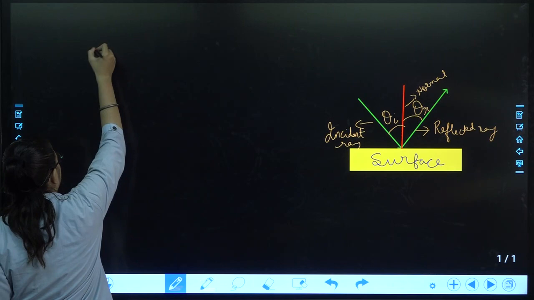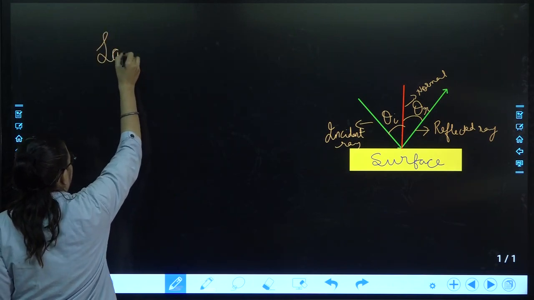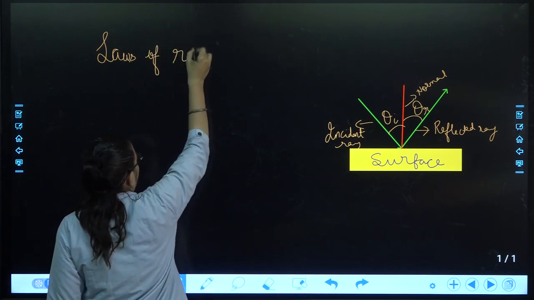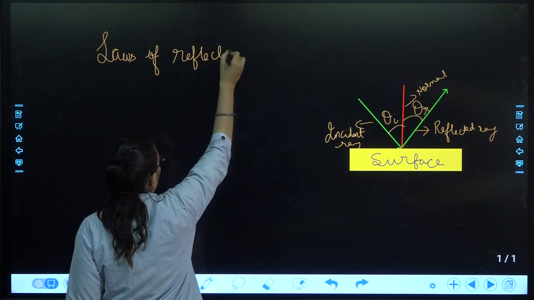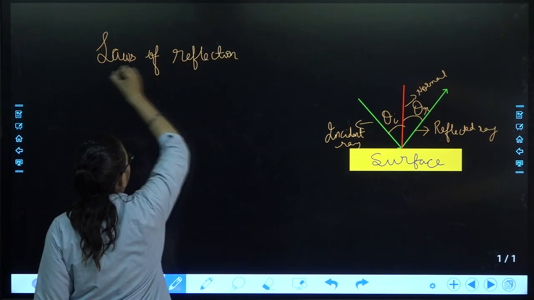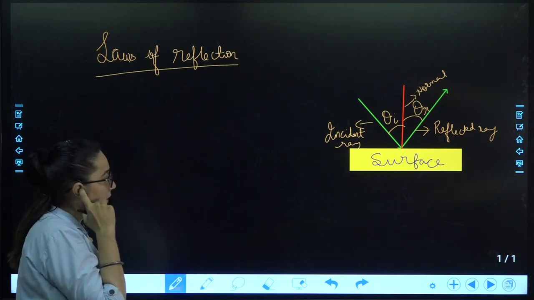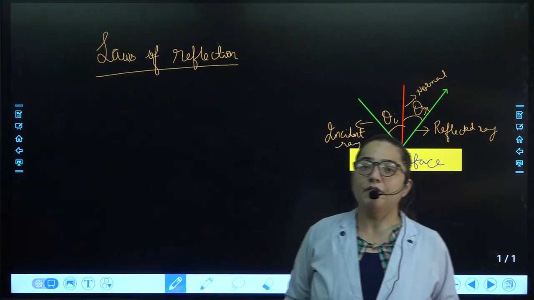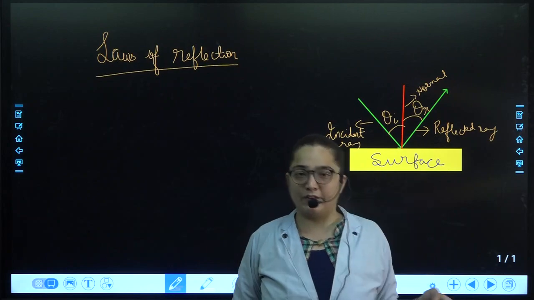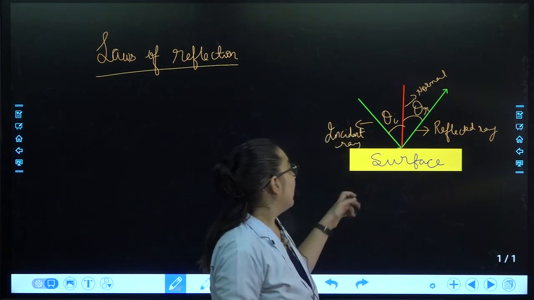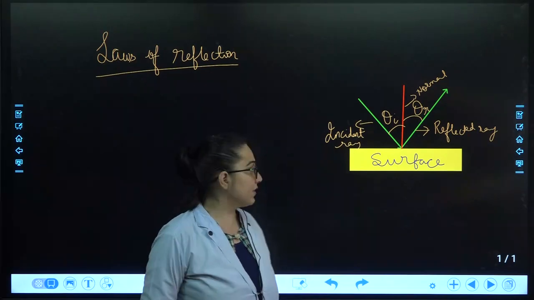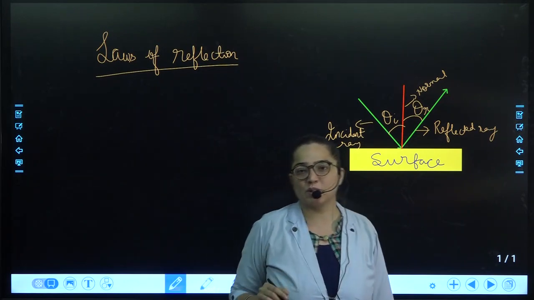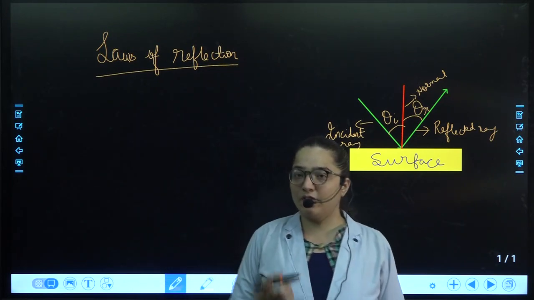So here is our today's content. There are two laws of reflection and we'll do both. Which is the first law of reflection? The very first law of reflection is, we are talking about two rays, an incident ray and a reflected ray. Both of them come from a point, the point of incidence. There is also a perpendicular drawn on the surface at that point, which is called the normal. So the very first law is